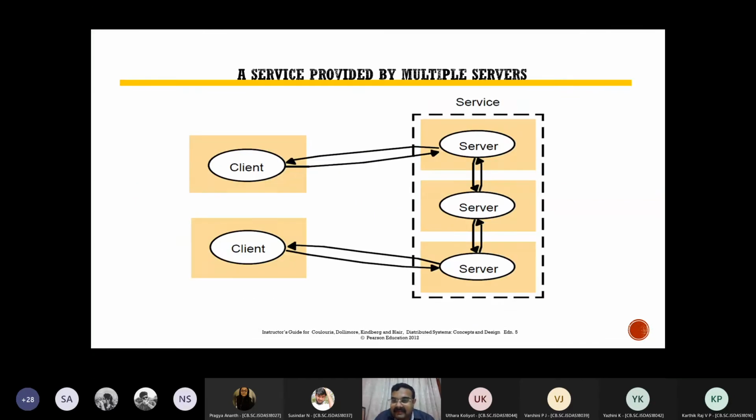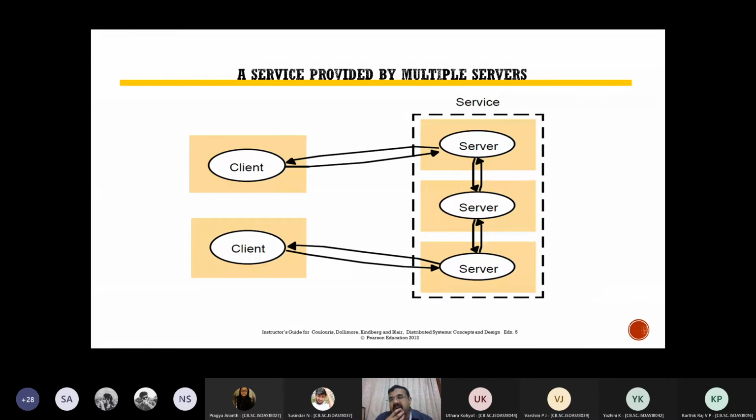Okay, next is the same thing can be aggregated. You can have servers that are combined together. The way that I told you, servers can be all clubbed together. You might have heard about cluster computing, right? In a cluster, what is happening? All the computers are collectively working together. Their network, their storage is also shared among anybody and everybody. So this is also possible. Servers can be all clubbed up or clustered together, and the clients can get service from anybody. Multiple servers are there.